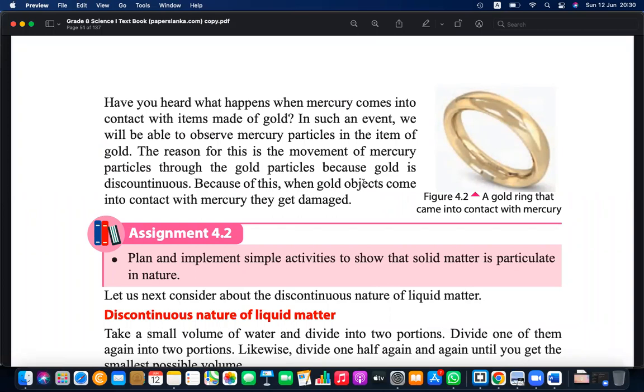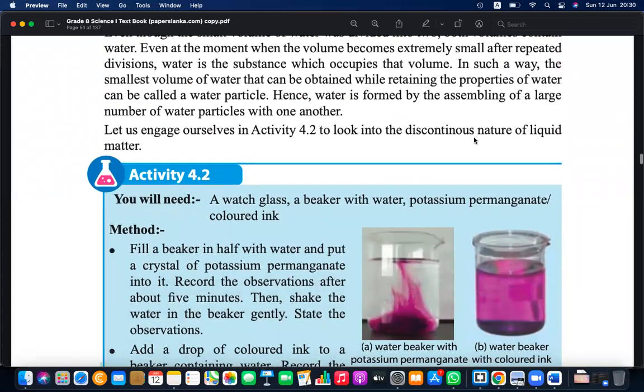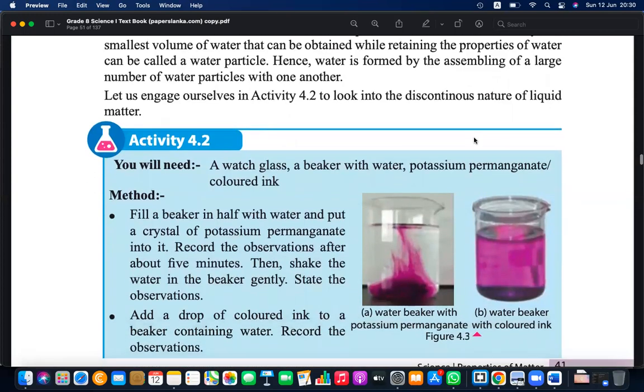Right, discontinuous nature. So even gold and mercury show the discontinuousness. Liquid. I asked you to put a small drop or small piece of crystal. We can say potassium permanganate. If you put a small crystal of permanganate into water, initially you can see it's fading out.